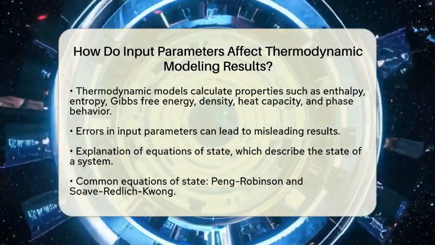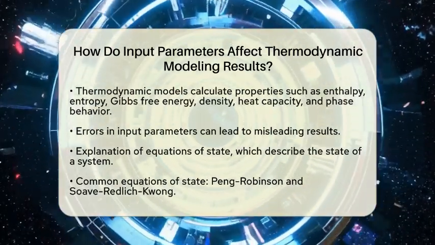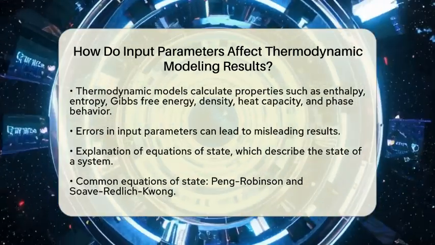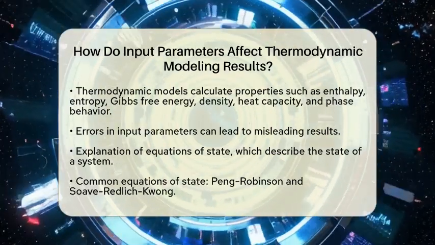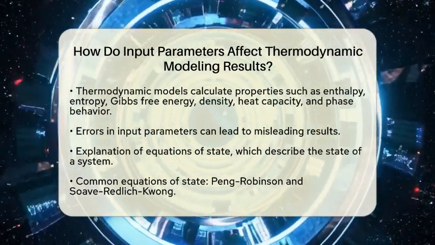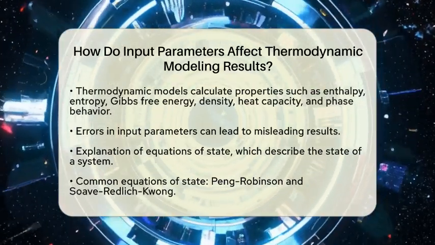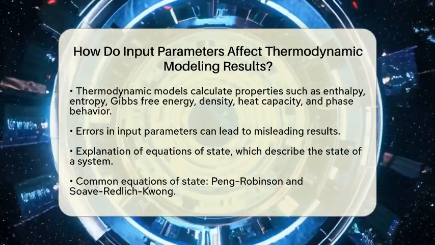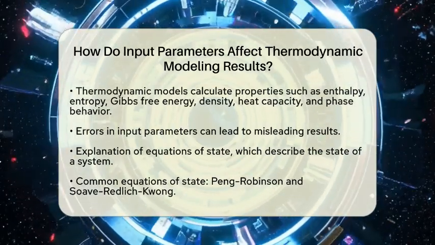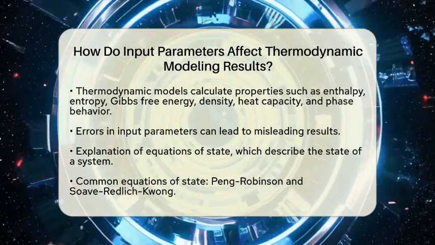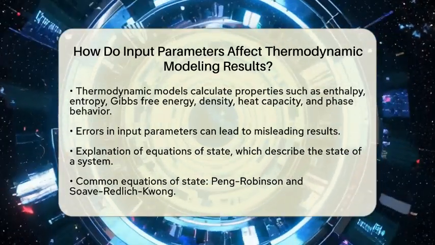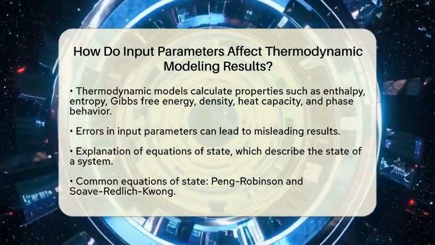One key concept to understand is the equations of state. These are mathematical relationships that describe the state of a system. Common equations of state include the Peng-Robinson equation and the Soave-Redlich-Kwong equation. The accuracy of the input parameters for these equations, such as critical temperature and critical pressure, is vital. Even a small mistake in these values can lead to large errors in the predicted properties.